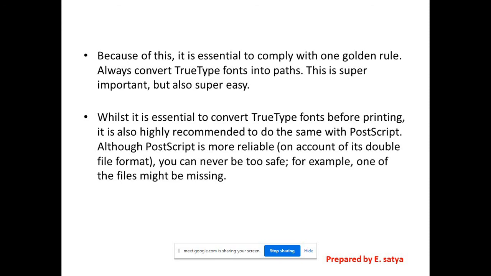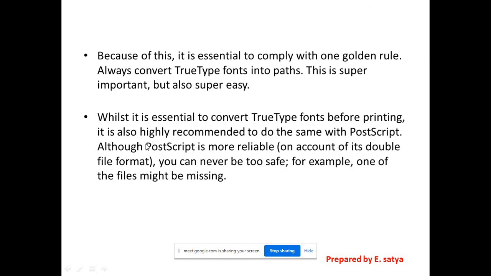Whilst it is essential to convert true type fonts before printing, it is also highly recommended to do the same with PostScript. Although PostScript is more reliable on account of its double file format, you can never be too safe. For example, the files might be missing. Suppose sometimes we use both types, true type fonts and PostScript fonts. When you want to use true type fonts, you have to convert them into paths, right? How to convert that, I'll explain in the next class.